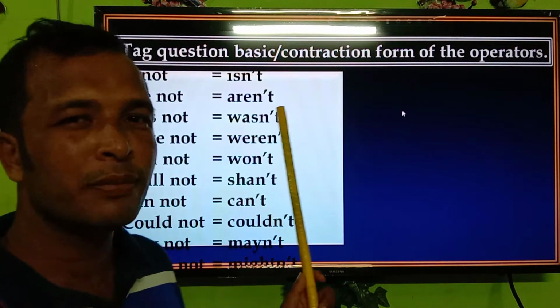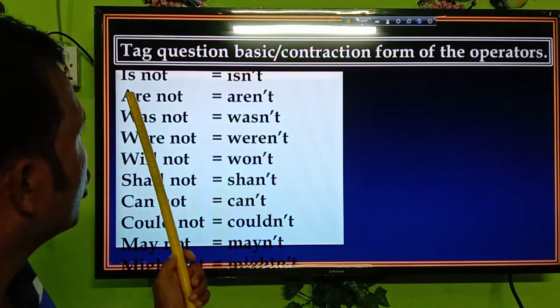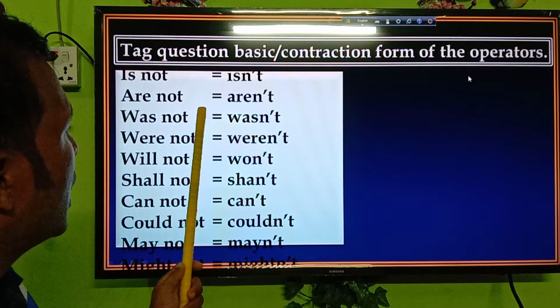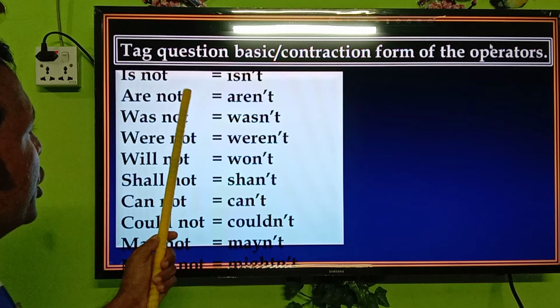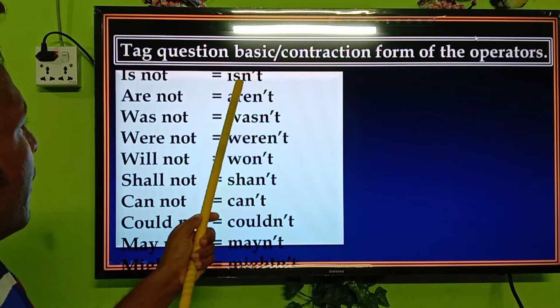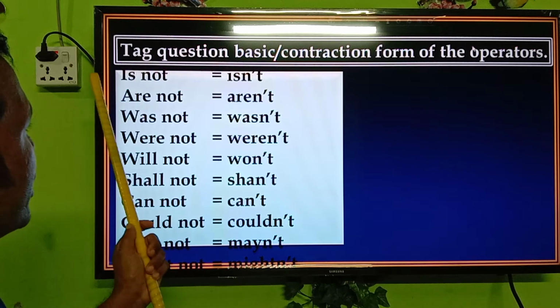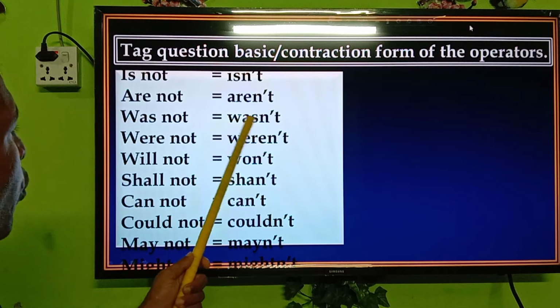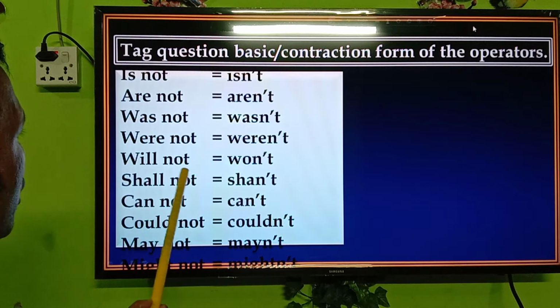If we want to make a question tag, we have to know the contracted form of the operators, that is, of the helping verbs. Is not, isn't; are not, aren't; was not, wasn't; were not, weren't; will not, won't.